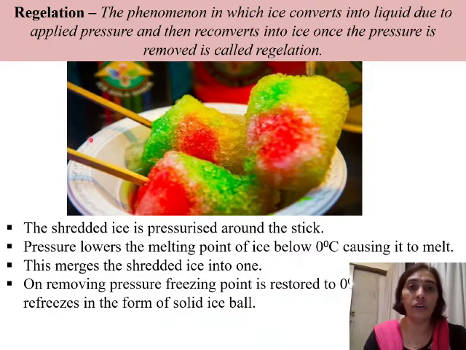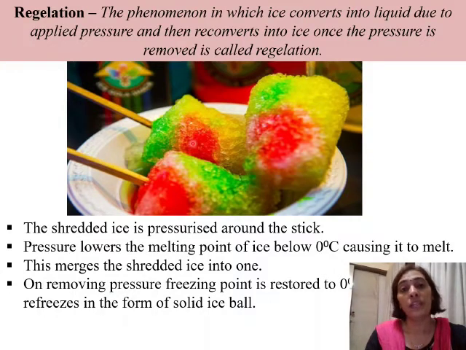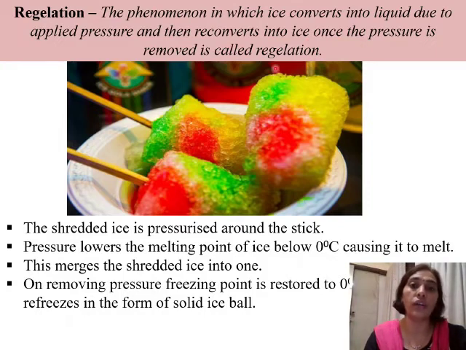Once again, quickly we will recapitulate the important points. The phenomenon in which ice converts into liquid, that is water, due to applied pressure, and then reconverts into ice once the pressure is removed, is called regelation. So when you apply pressure, that is when pressure is increased over ice, its melting point is lowered below 0 degrees Celsius, and so it gets converted into liquid. But when the pressure is released, the melting point is again restored back to 0 and it refreezes to form ice.